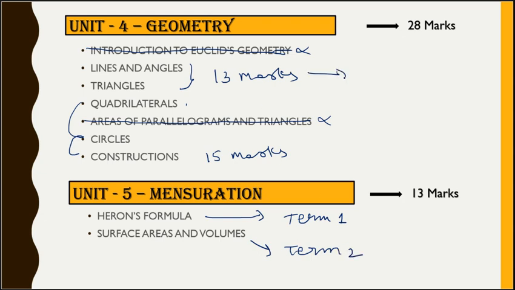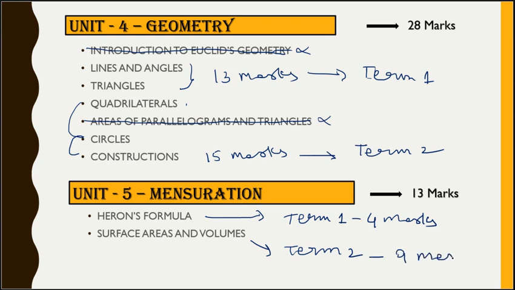Heron's formula in the first term carries 4 marks, and surface areas and volumes in the second term carries 9 marks. So the 13 marks are subdivided into 4 and 9, term-wise.